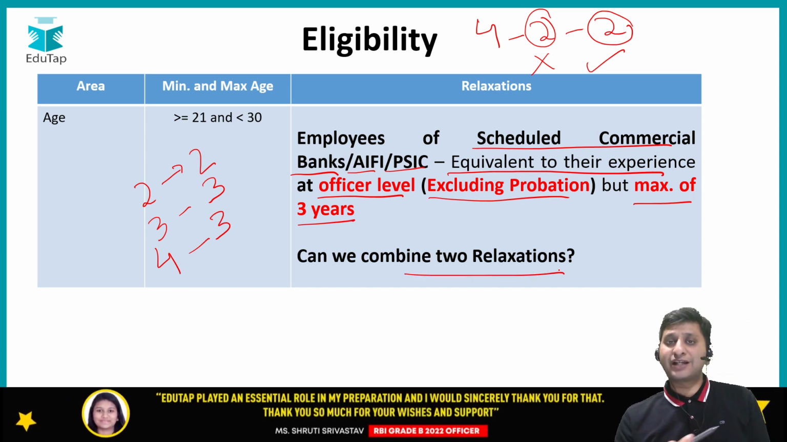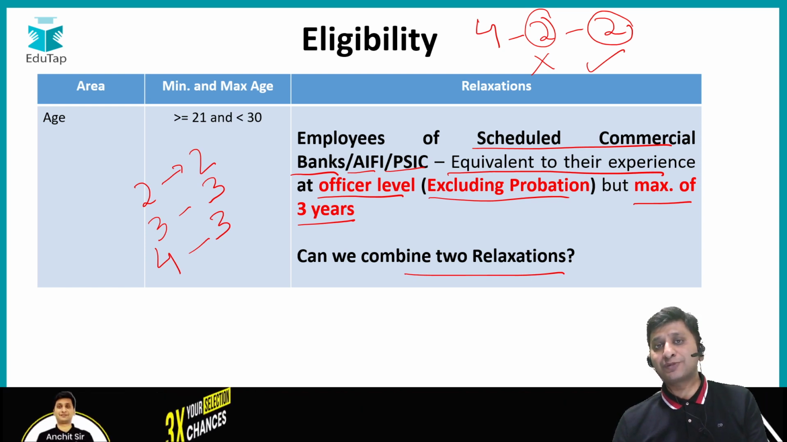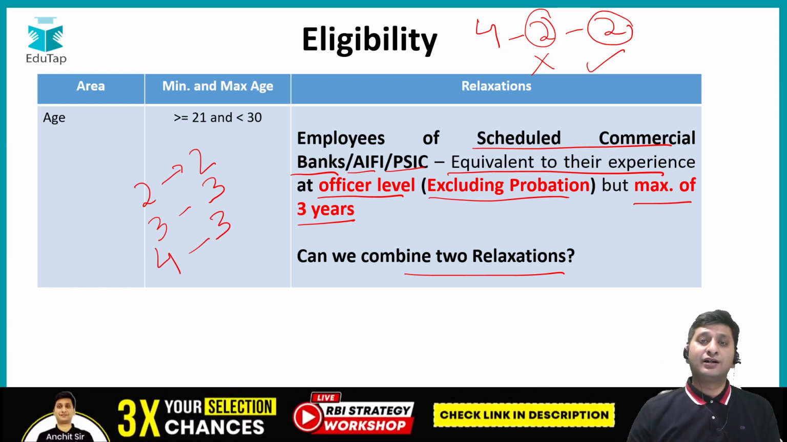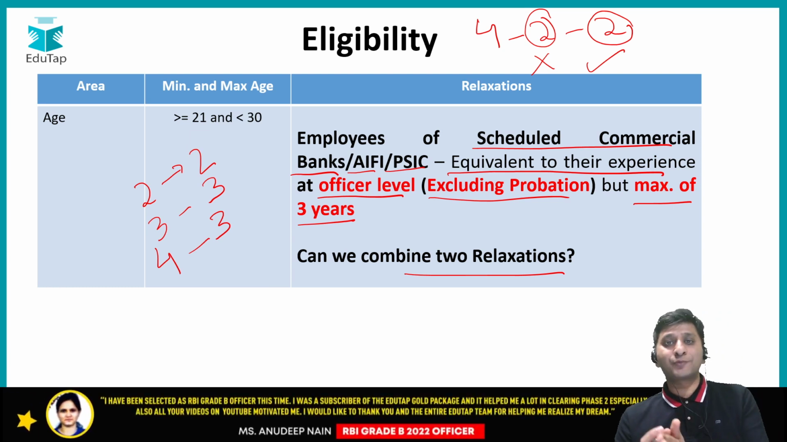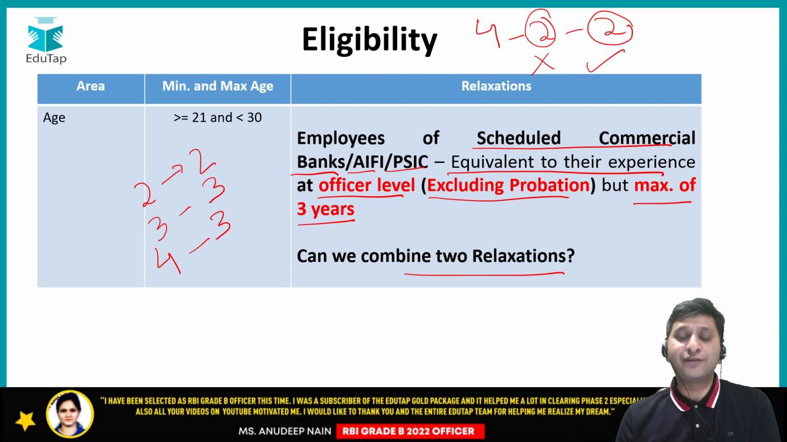Now, can we combine two relaxations? So many people ask this question, sir, that I belong to say OBC category and I also have say 2 years experience in SBI at an officer level after probation. So will I get a cumulative relaxation of say under OBC category 3 years and under employment 2 years? Will that be 5 years? The answer is no, right?